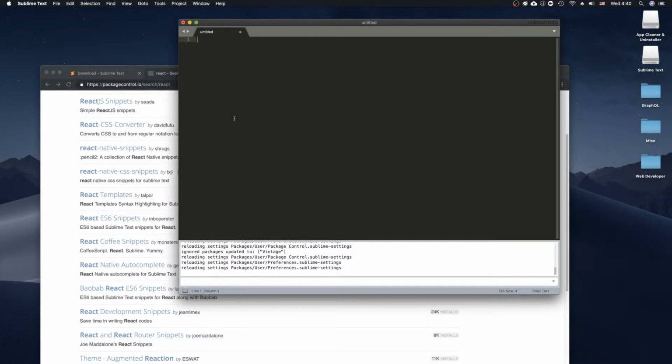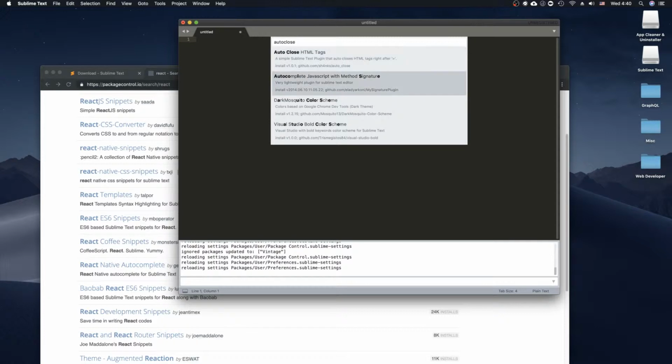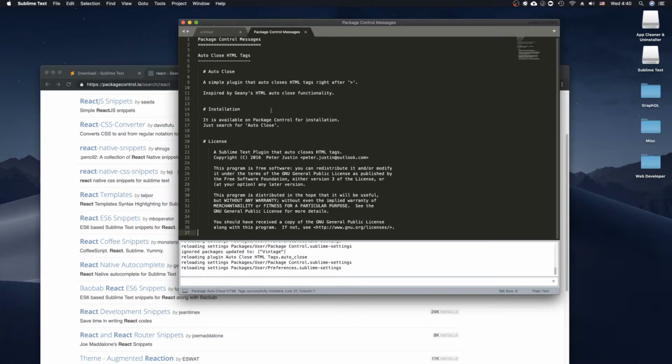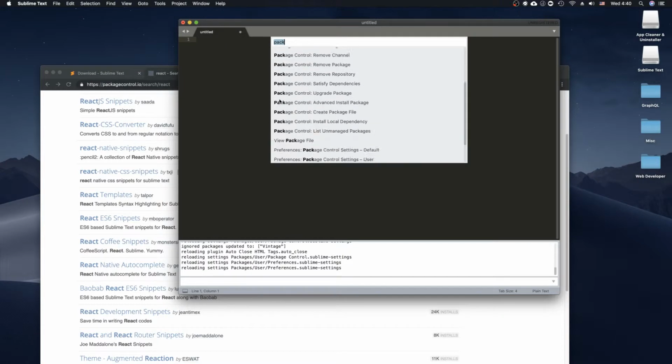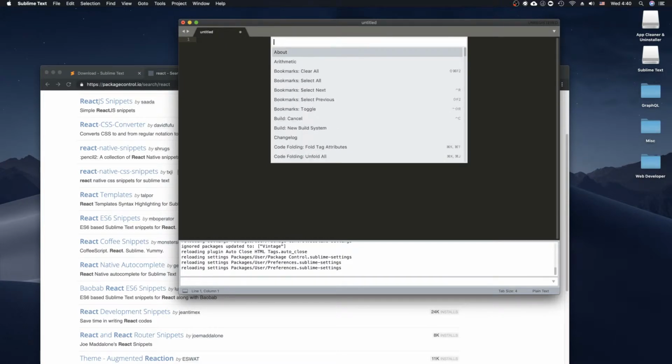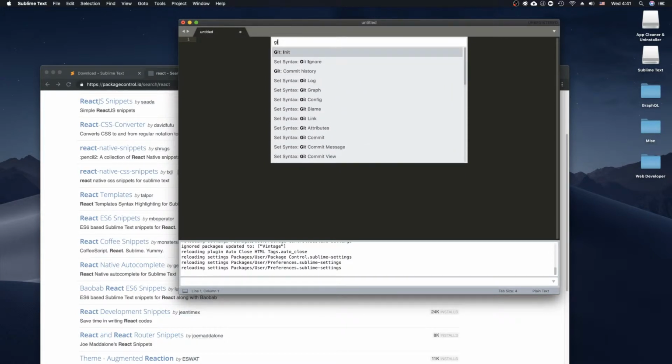And then we'll do a few more here. Open that again, Install Package. We'll do Auto Close HTML Tags. Always a nice one to have. And then let's see, so we have Git. Alright, so cool. Then you can just go there and do all this pretty cool stuff. You can commit, so that's kind of cool.